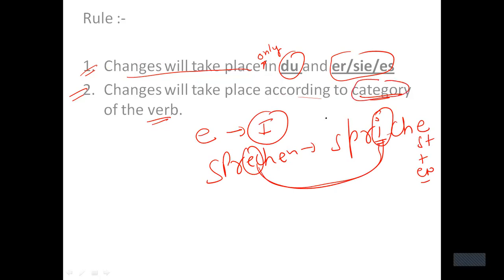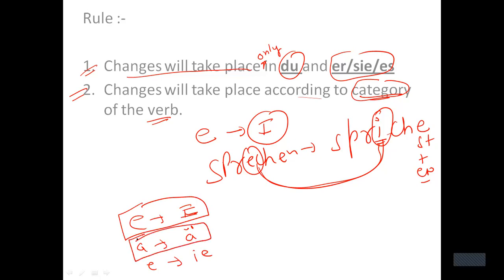Which category is it? So mainly there are four categories. Sometimes it will change E to I, sometimes A to A umlaut, sometimes E to IE. Now that depends on the category. If the verb belongs to category 1, E will change into I. If the verb belongs to category 2, A will change into A umlaut. If the verb belongs to E to IE, such changes will take place.